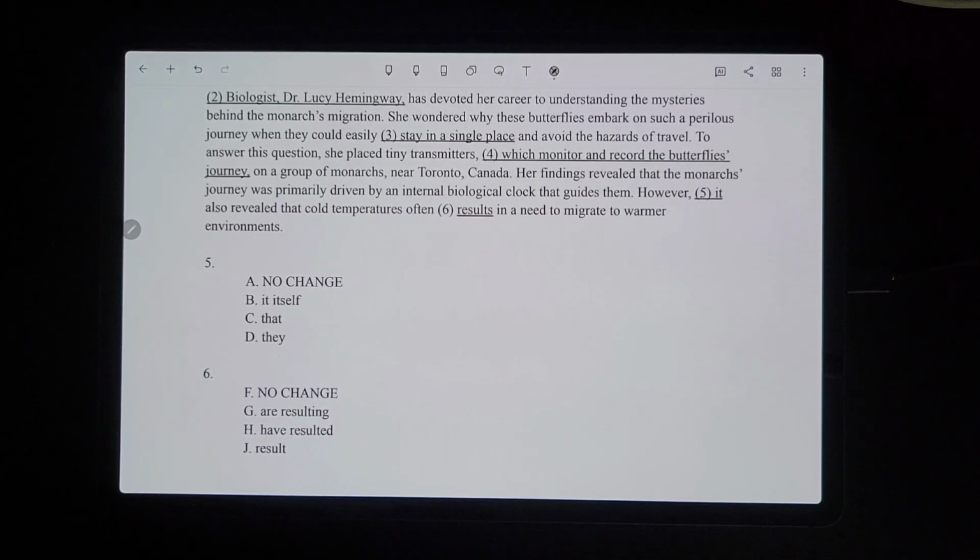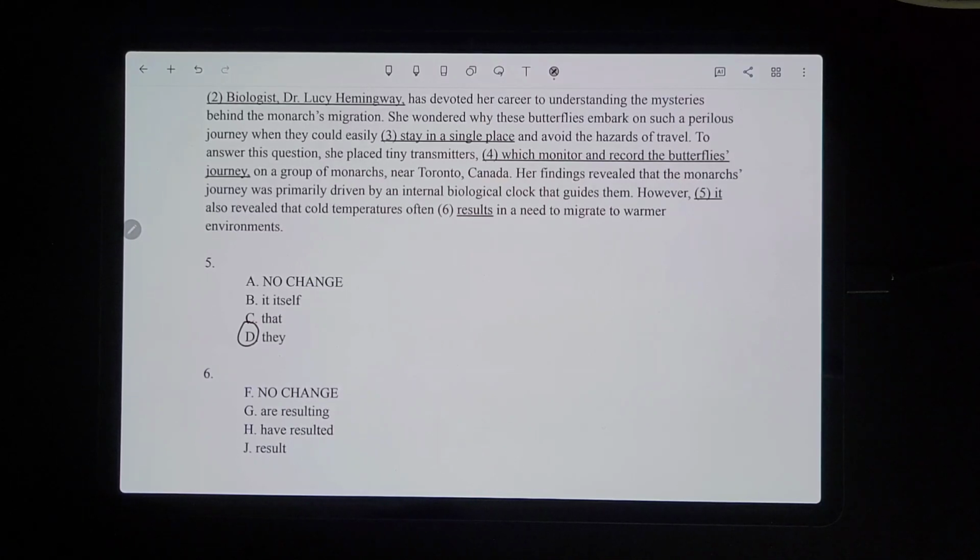it is supposed to be referencing her findings, like it's supposed to be replacing that portion that talks about her findings. So that's incorrect because it is singular. So we need something that's plural. So it should be they, D.